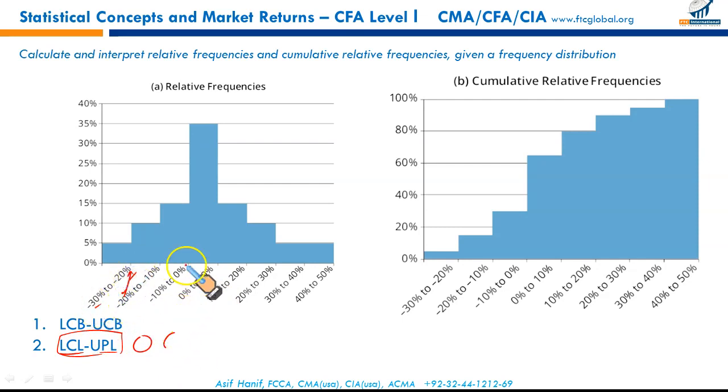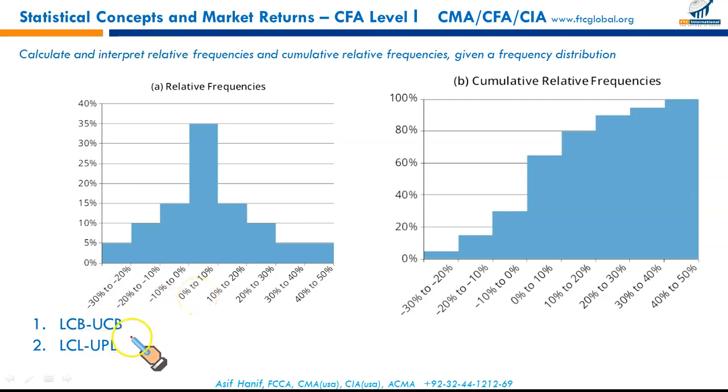They are not connected. For example, if the first class starts from 20 and ends at 29, the next starts from 30 to 39. 20 to 29, 30 to 39. These are called the lower class limits and upper class limits. In order to join them, we calculate the difference. Whatever the difference comes to is added to the upper class limit and deducted from the lower class limit to convert them to lower class boundary and upper class boundary.